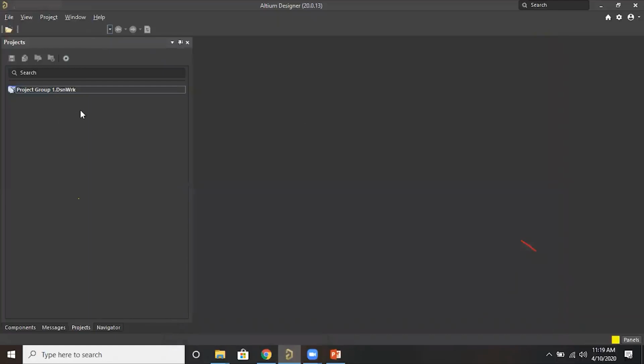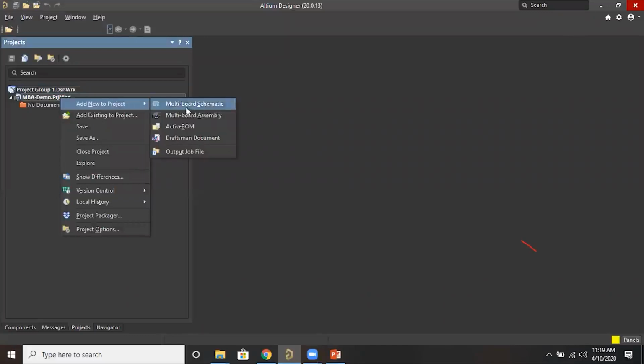First we have created the project, the same way we create a project in Altium. Under the project we can add the schematic, multi-board schematic, and multi-board assembly.